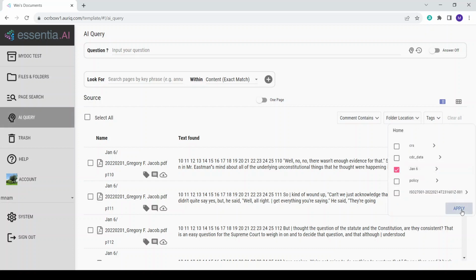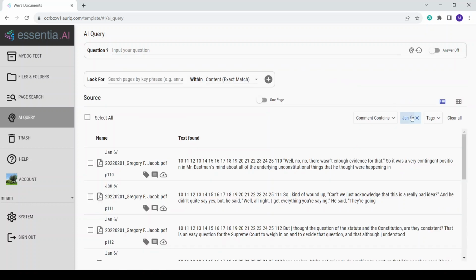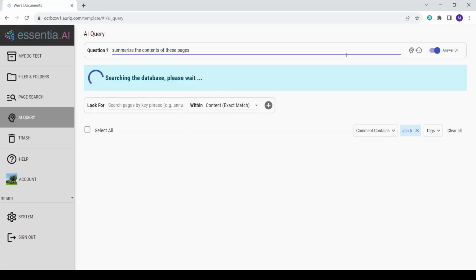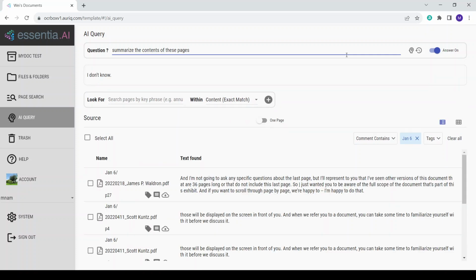So let's say we apply that we're only looking within this folder, the January 6th folder. And I want to demonstrate how we can narrow down and try to get more accurate answers. So say we ask it to summarize the contents of these pages. This will not be pretty because it's going to be hard to summarize 20,000 plus pages, as well as there's no continuity between the different documents. So of course the answer will be "I don't know."